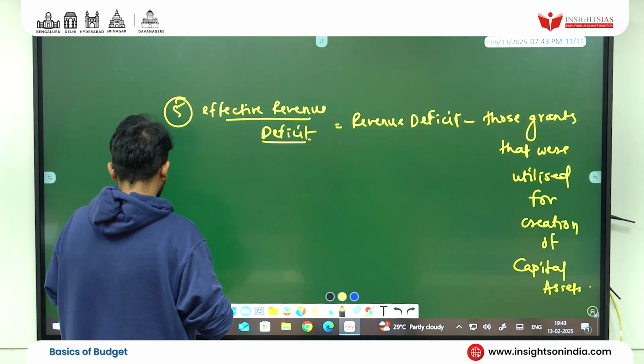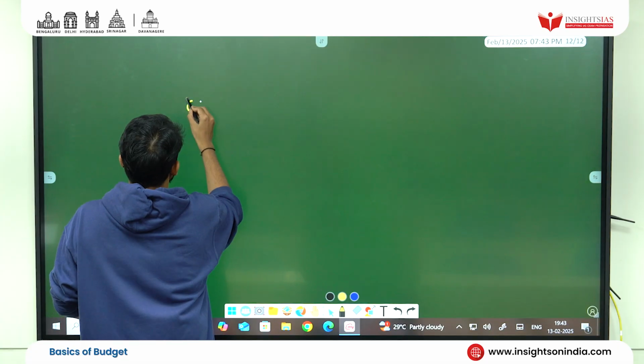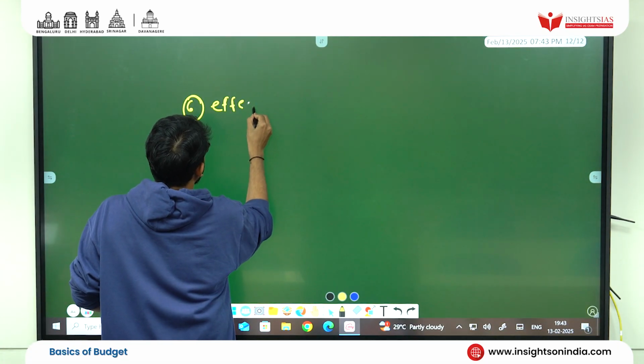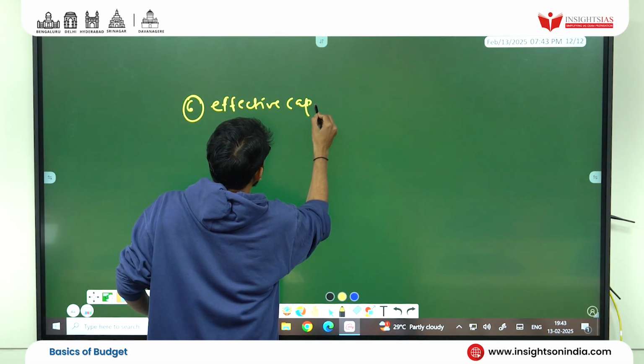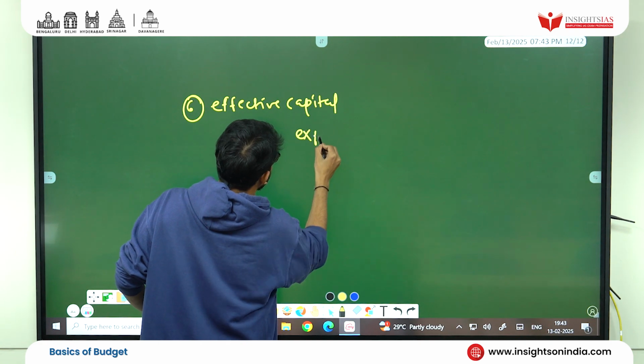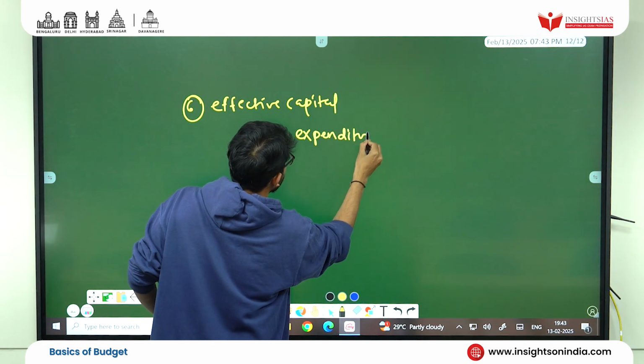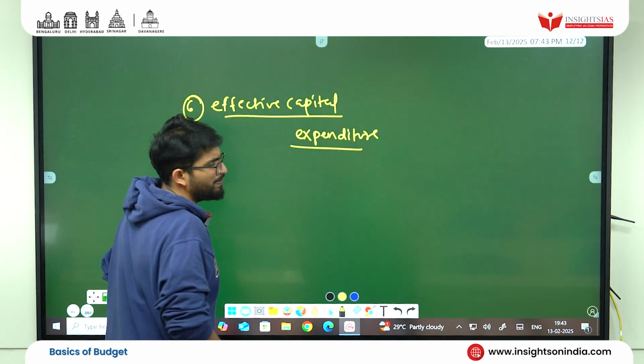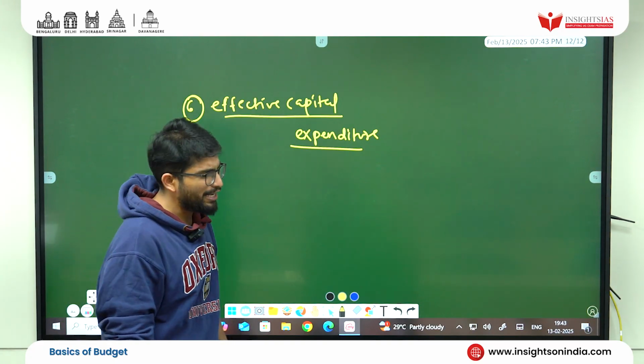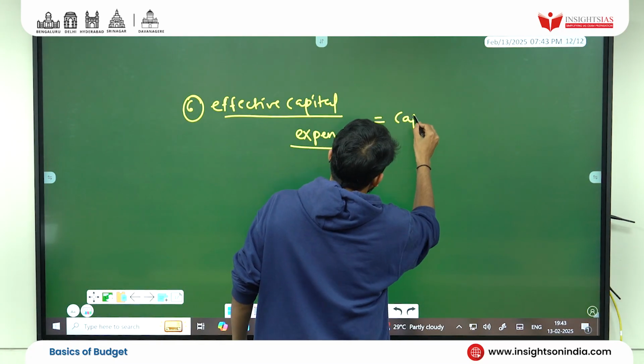And similarly, sixth one, effective capital expenditure. So what is effective capital expenditure? Similarly, first what will come?